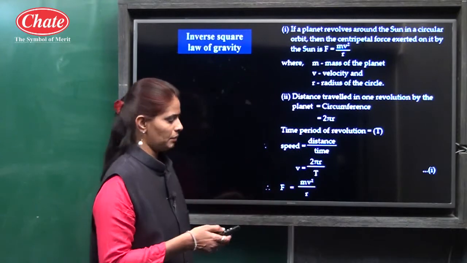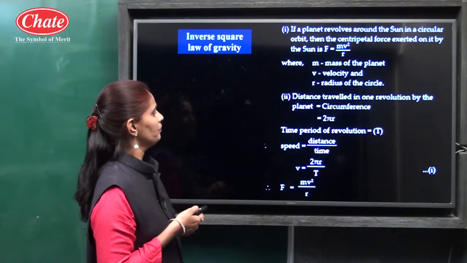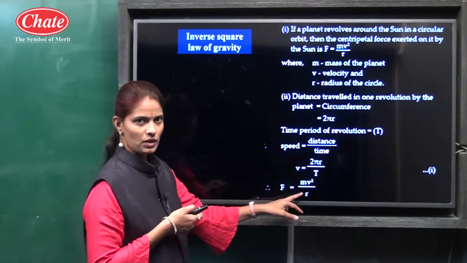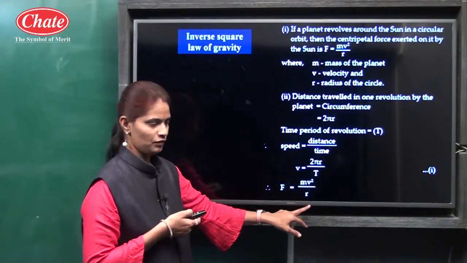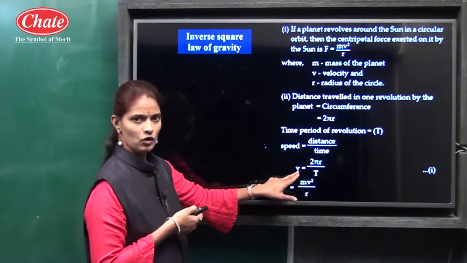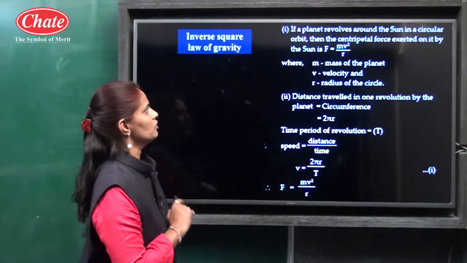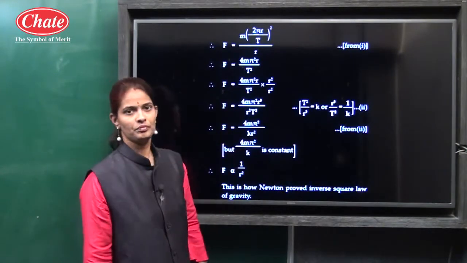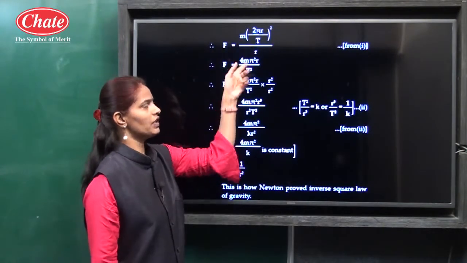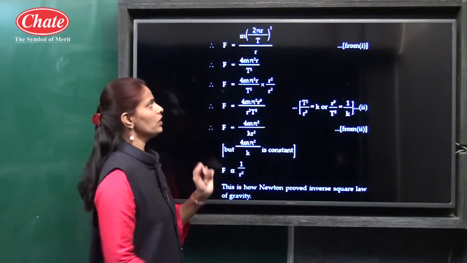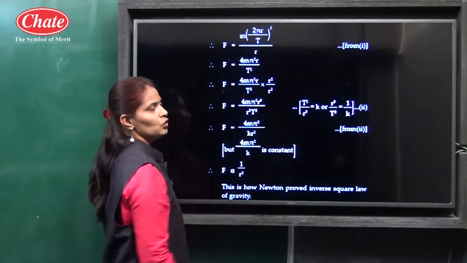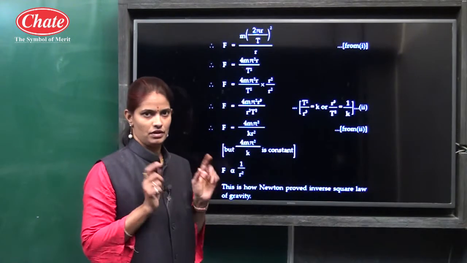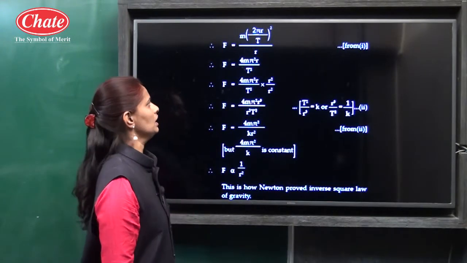Okay, this is the centripetal force. So put this value of v into this formula. We know F is equal to mv square upon r, so we put the value of v: 2 pi r upon T, whole square, upon r.